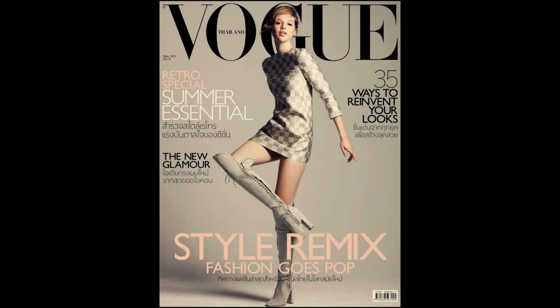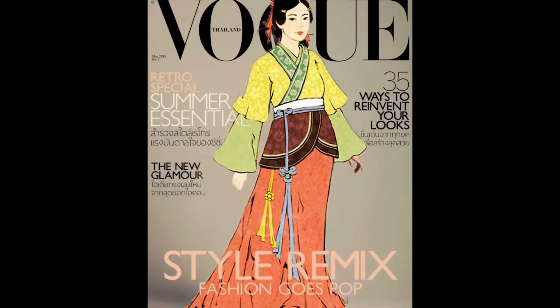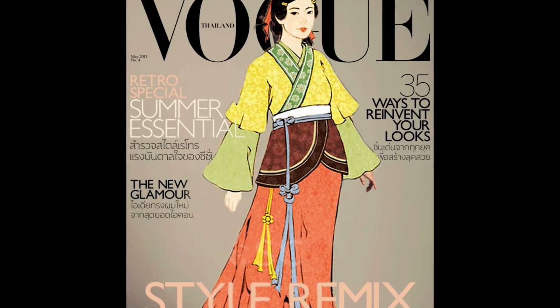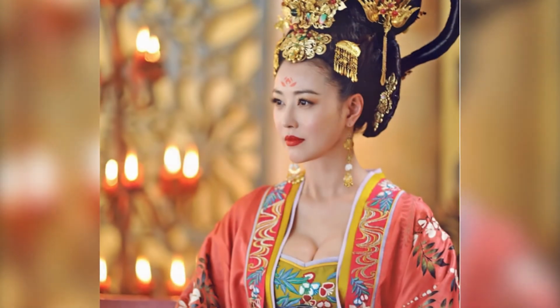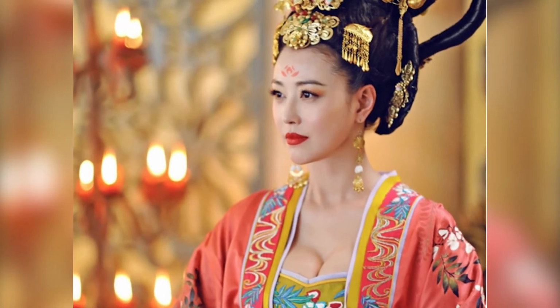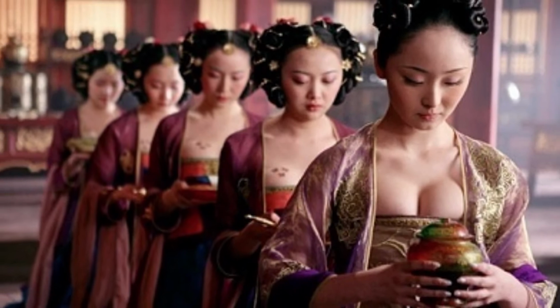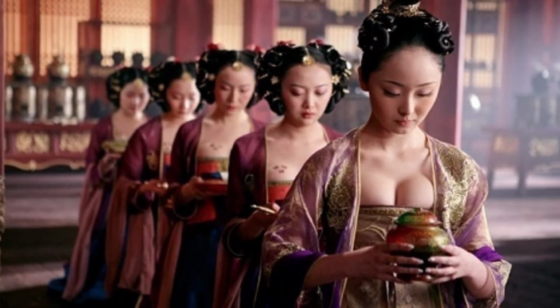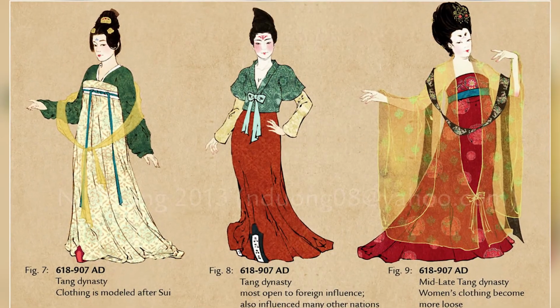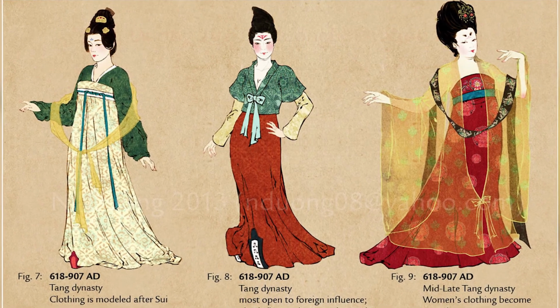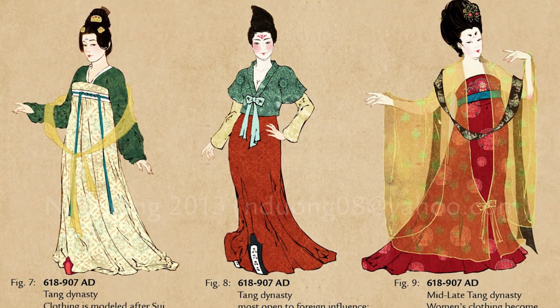Thanks, Kyle. Now we're going to talk about the most important topic of the whole video, the fashion. A big thing to start off with was that the clothing women wore in the movies about the Tang Dynasty were portrayed as very low cut, pushed up chest, and very flashy, which isn't entirely true. As you can see in the pictures, their clothing wasn't exactly like the ones in the movie. The women wore hufu, which were low cut, not very low cut, mind you, with a high waistband.